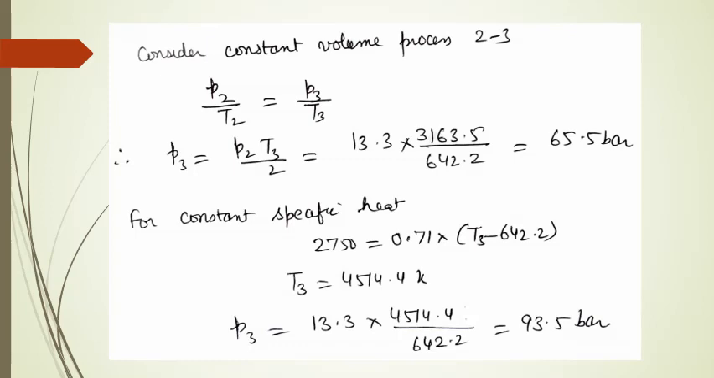Now process 2 to 3 is constant volume process, so P2 upon T2 is equal to P3 upon T3, and the value of P3 comes out to be 65.5 bar. Now for constant specific heat, we find out the value of T3, and that comes out to be 4514.4 Kelvin, and the value of P3 will be 93.5 bar.